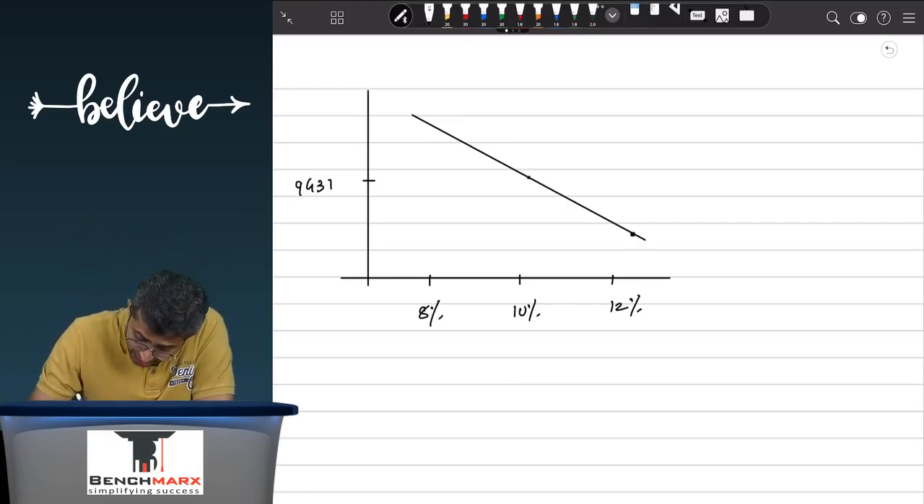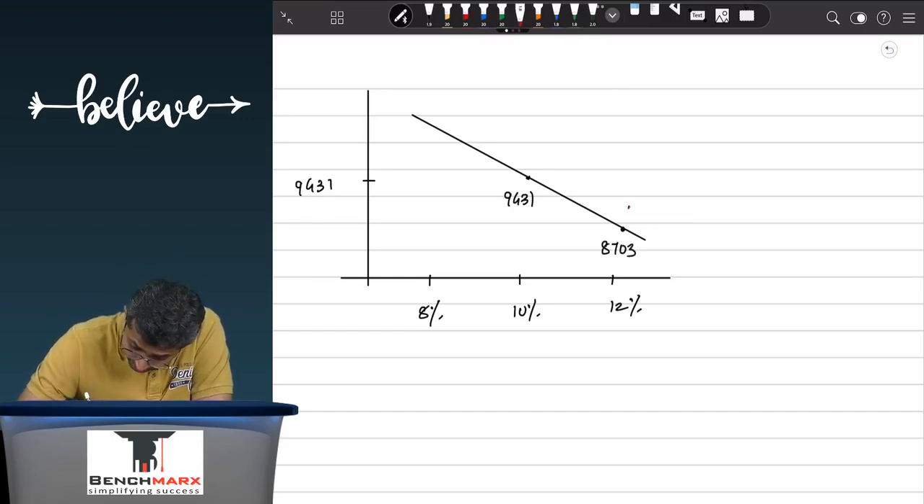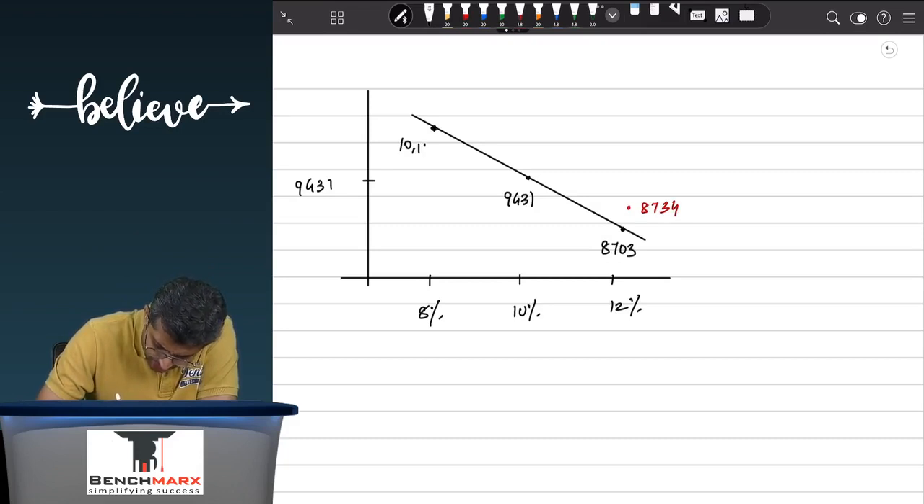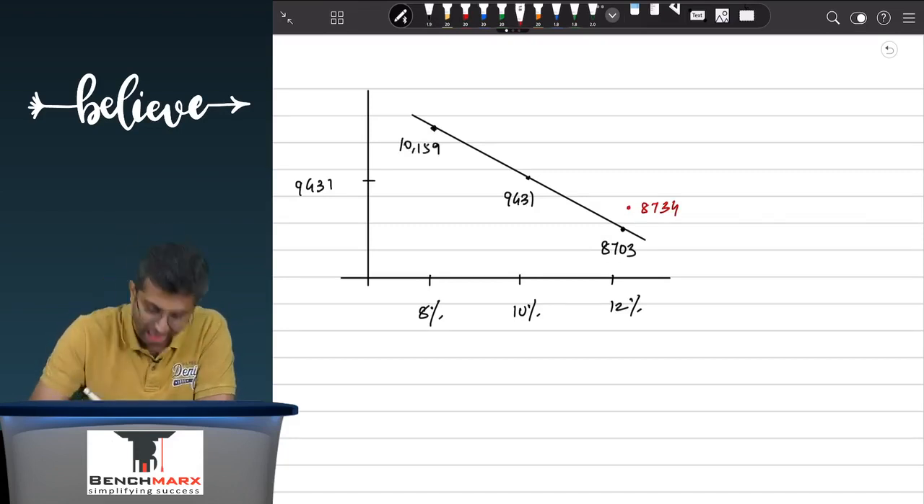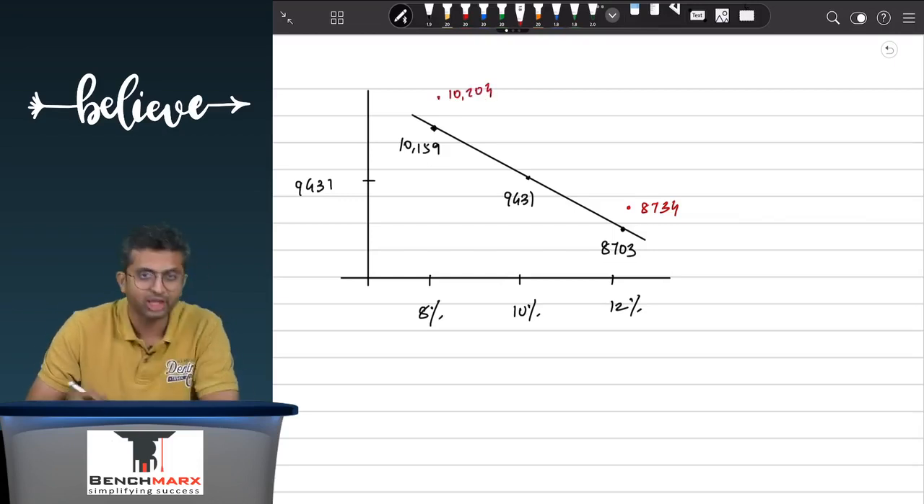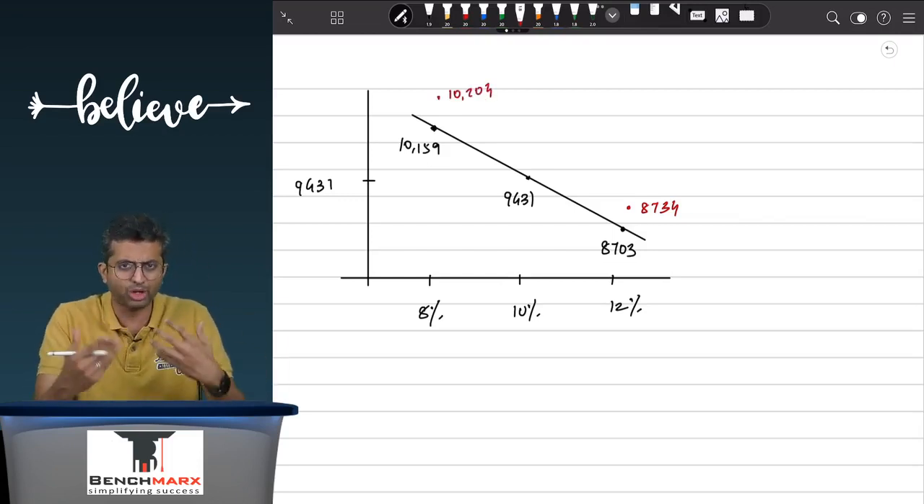So over here, as per duration, at a 12% change, duration believes, so this is, let's say, 9431. Duration believes this will be 8703. However, your actual price is somewhere above. This is 8734. This is the true price. At 8%, duration believes that the price over here will be approximately 10,159. However, actual price as you calculated over here is around 10,204 approximately. I don't have a graph paper over here, but I want you to understand the essence.